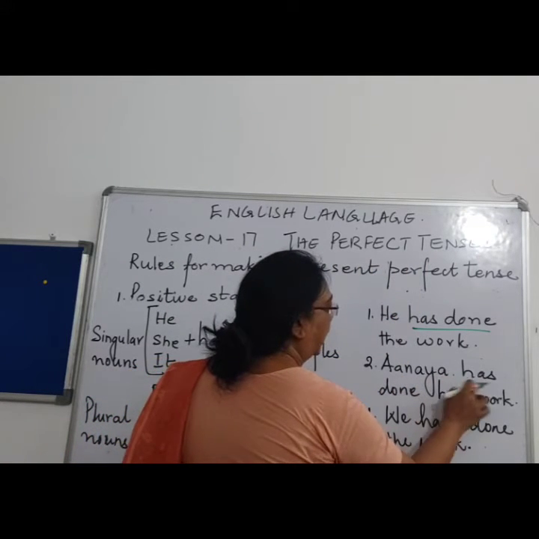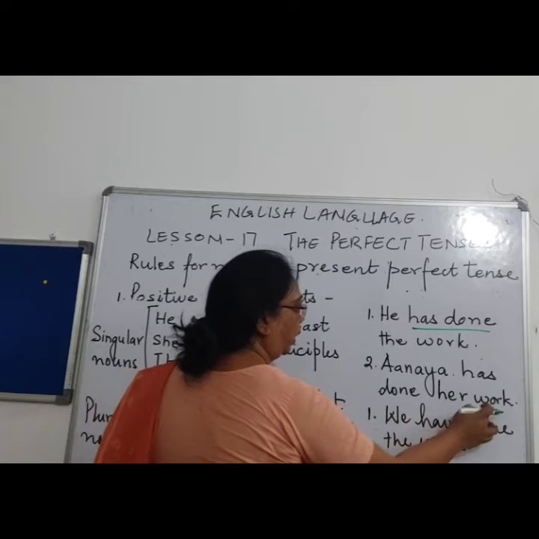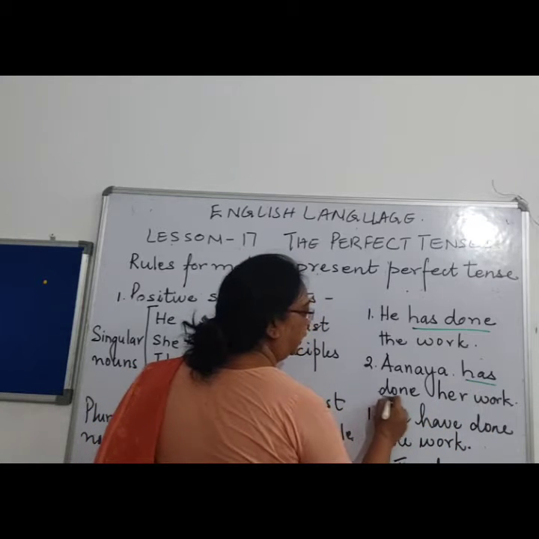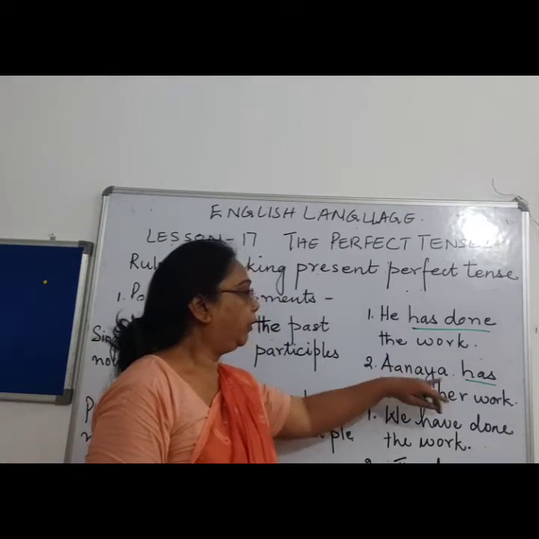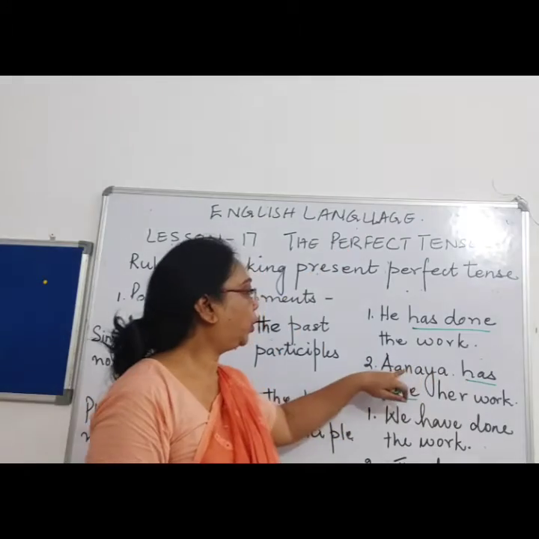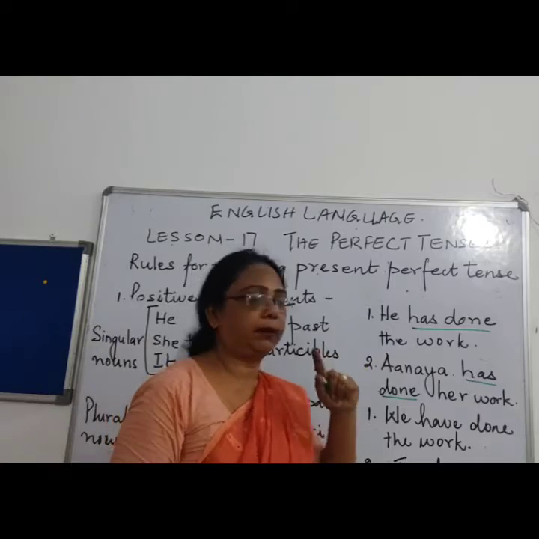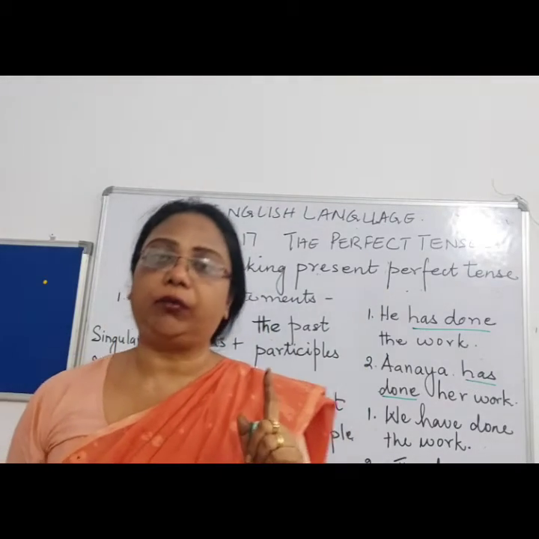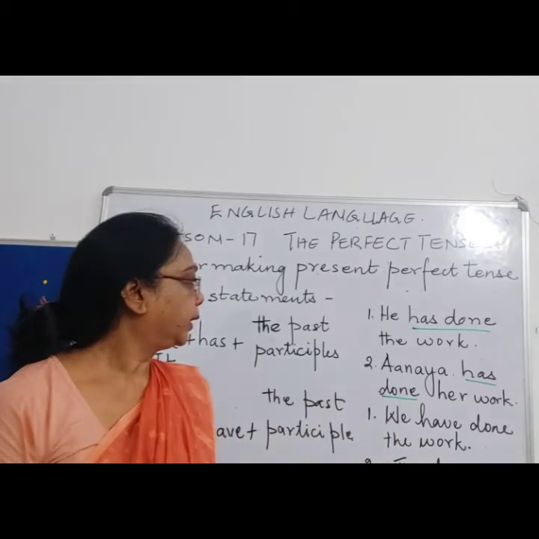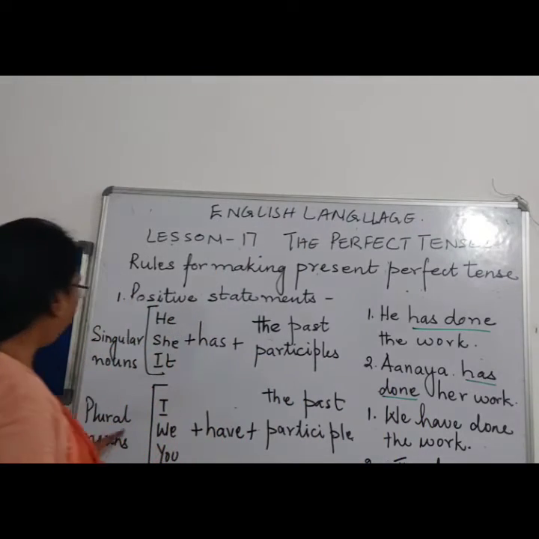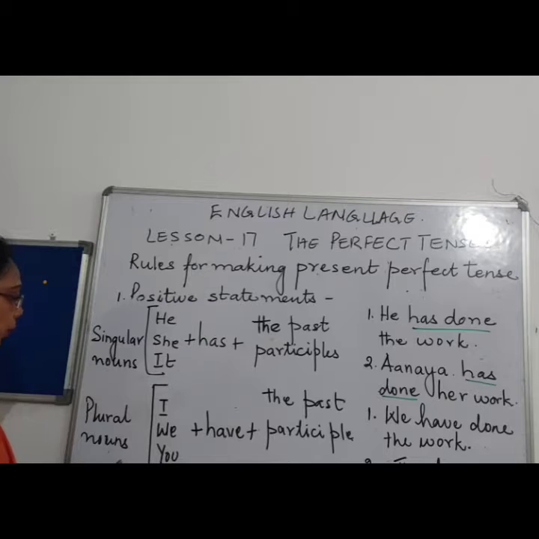Ananya has done her work. Now has done again shows that it is a perfect tense. And why have I used has? Because Ananya is the name of a person, this is a naming word, and I am talking about one particular Ananya, right?